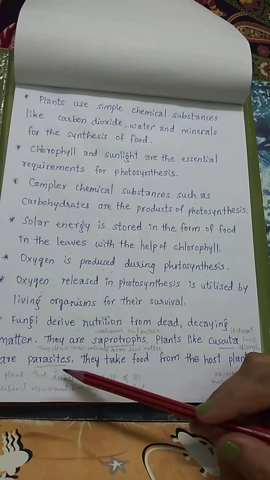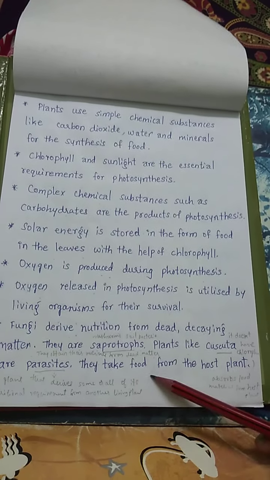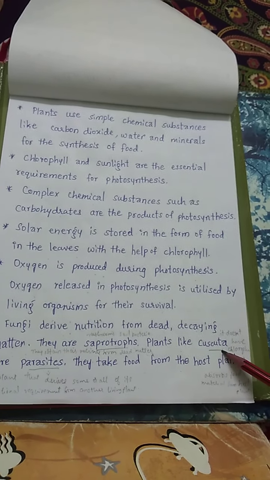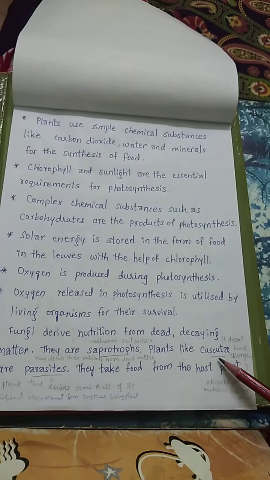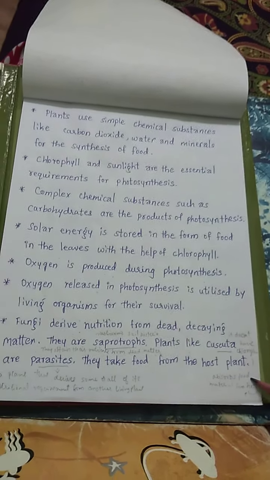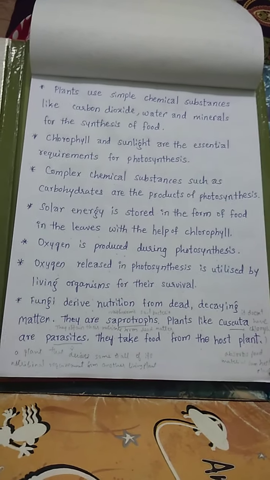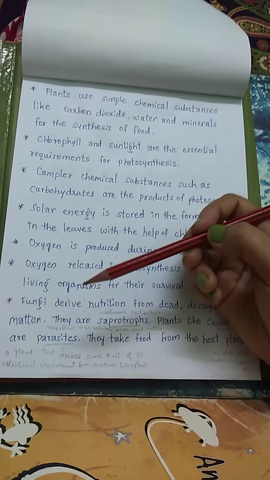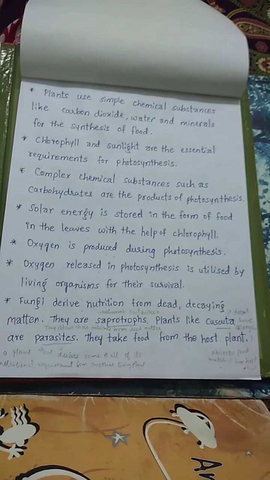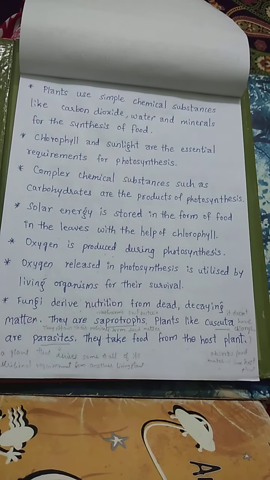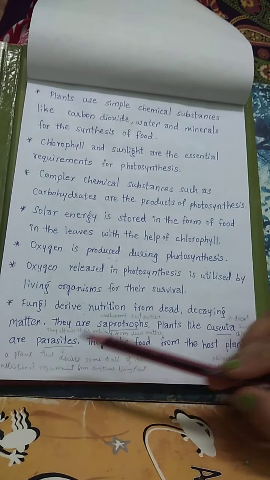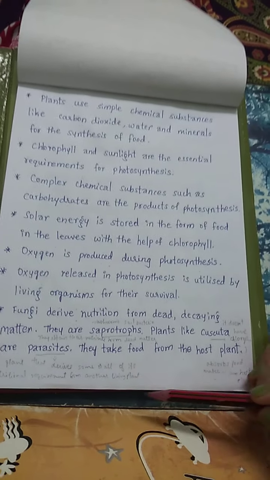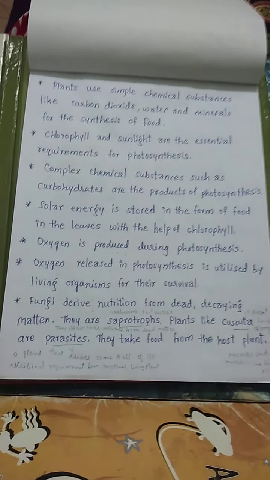Plants like Cuscuta are parasites. They take food from the host plant. Cuscuta doesn't have chlorophyll. All green plants have chlorophyll, but Cuscuta doesn't. It absorbs food materials from the host. Parasites are plants that derive some of their nutrient requirement from another plant. They won't prepare their own food. These plants derive some or all of their nutrient requirement from another living plant.